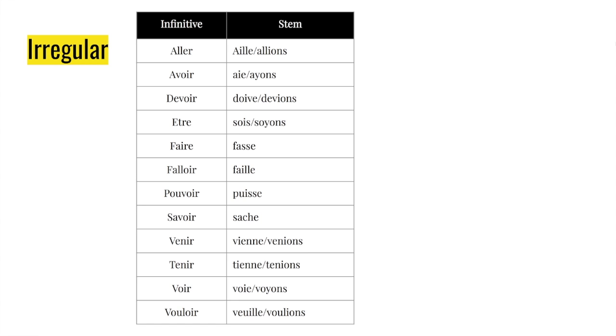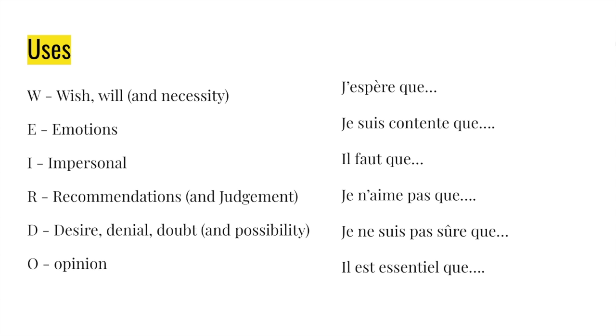For the ones with slashes, on the left side of the slash are for the boot verbs, so you would just change the endings based on those. On the right side of the slash are the nous and vous stems. The subjunctive has many uses, and the acronym WEIRDO is very helpful to remember them.